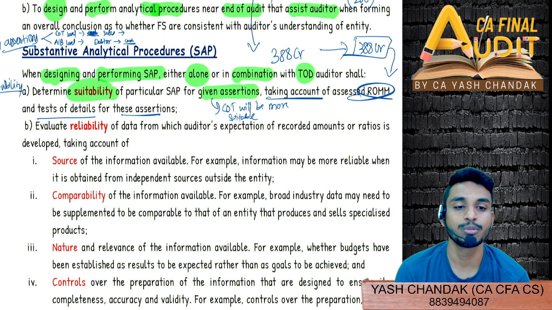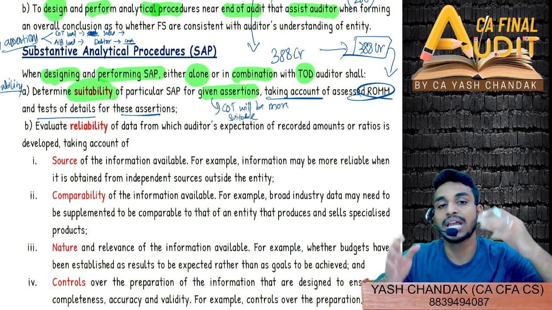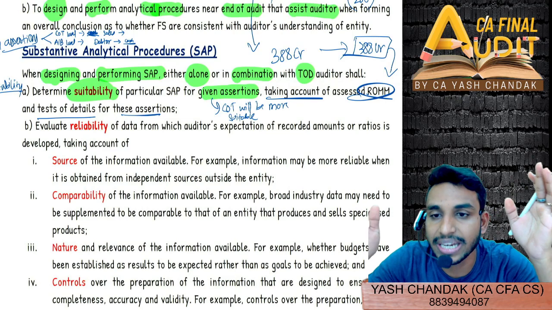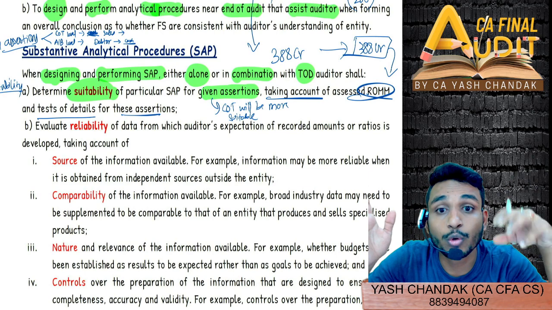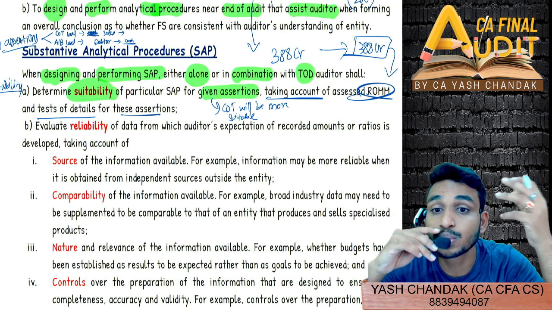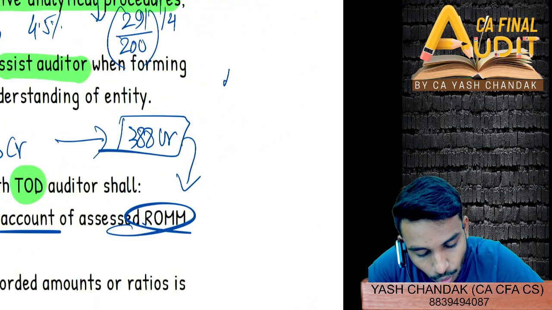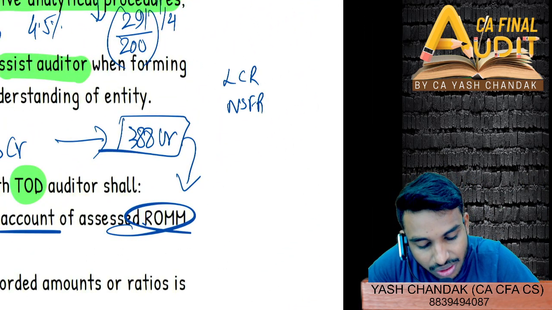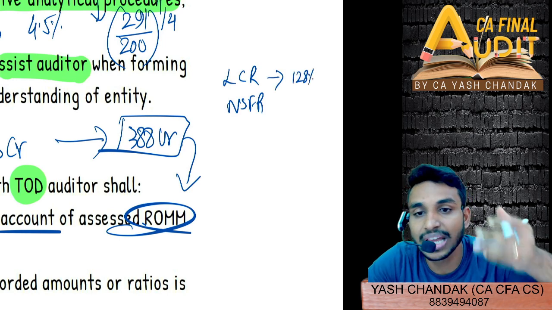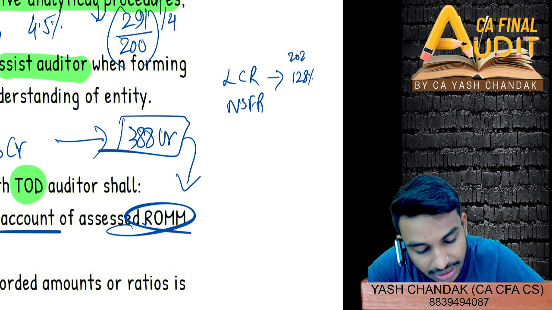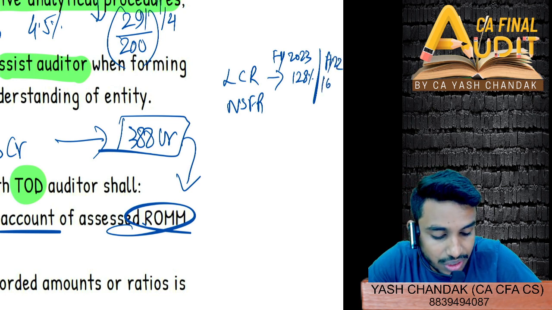But we apply ratio analysis to balance sheet items, yes, correct. Generally, it will be more reliable, as definitely you can apply analytical procedure to balance sheet items. But compared to a few items in the balance sheet which could be fluctuating in nature, see LCR, liquidity coverage ratio, or NSFR ratios, these may vary. Like LCR could be 128%, recently I've been doing it for FY 2023, and for FY 2022 it was around 168%.